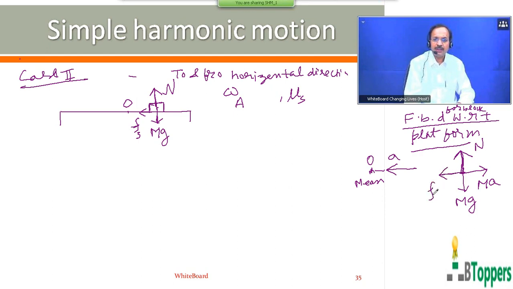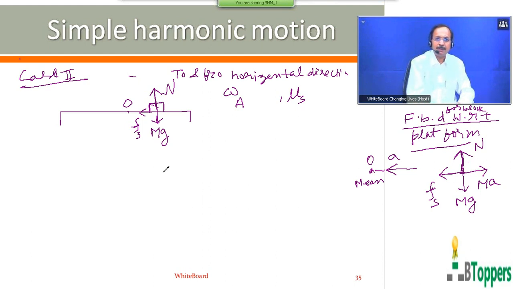So the static friction force on the block by the platform acts towards the left side, opposing the relative motion of the block relative to the platform. So the block will have a tendency to move towards the right, in the direction of the pseudo force, I mean relative to the platform. Relative to the platform, the block will have a tendency to move towards the right side when the platform is to the right side of the mean position.